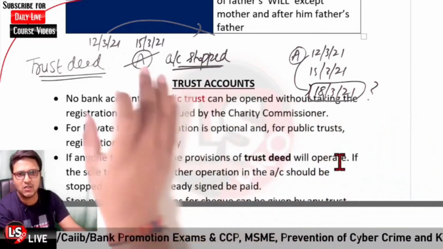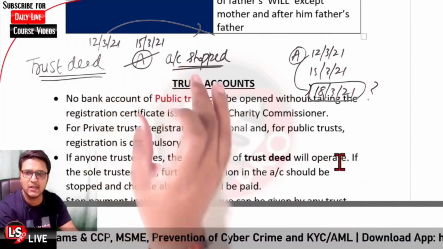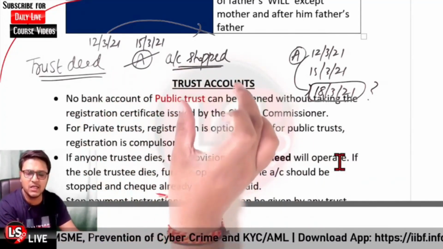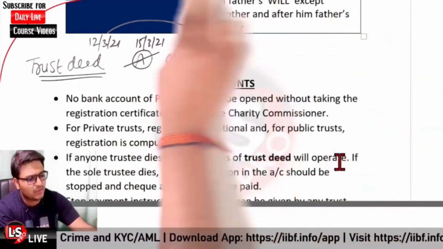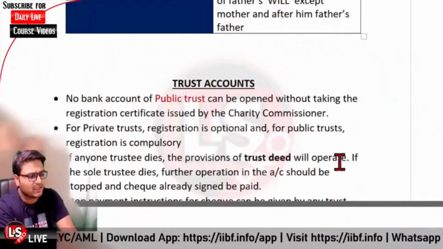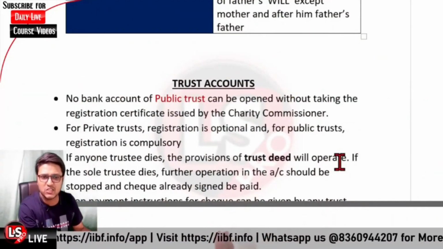Okay, but in the case of trust, if the trustee has signed the check on 12th of March and later on he dies and later on the check was presented, it is to be honored, because the trustee was not acting in his personal capacity. He is basically acting in the capacity of the trustee.